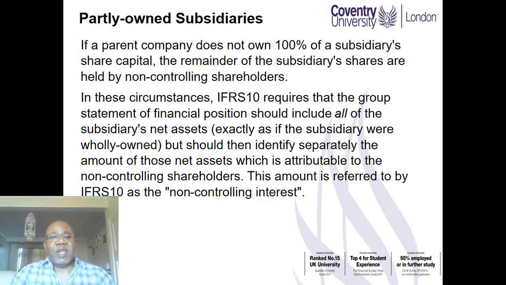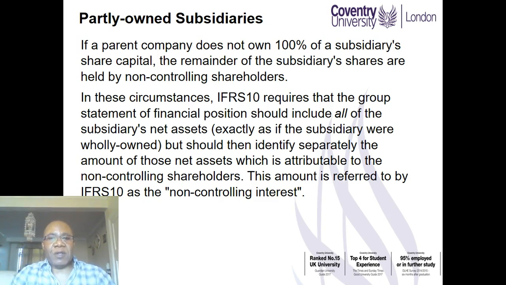Now so far, we have been looking at a scenario or scenarios where the parent owns 100% of the subsidiary's share capital. Now oftentimes, the parent may not own 100%. As I said earlier, so long as they have more than 50%, they have control. Assuming they have 60%, that gives them control. But we also have non-controlling shareholders who now possess 40%. How do we account for these ones?